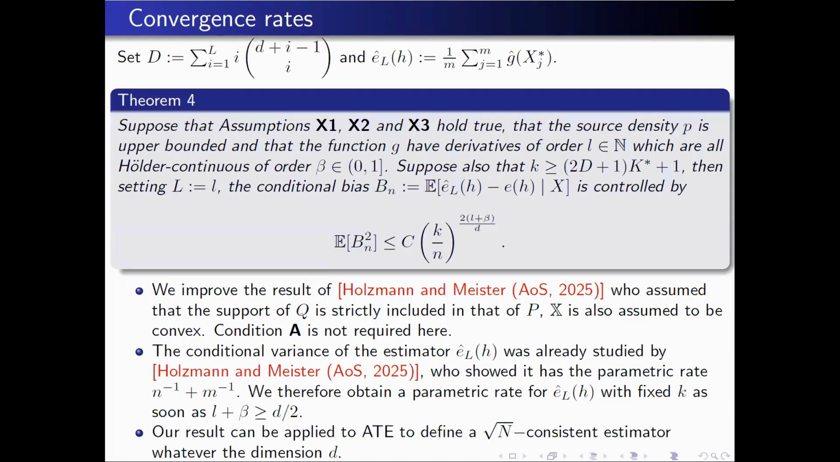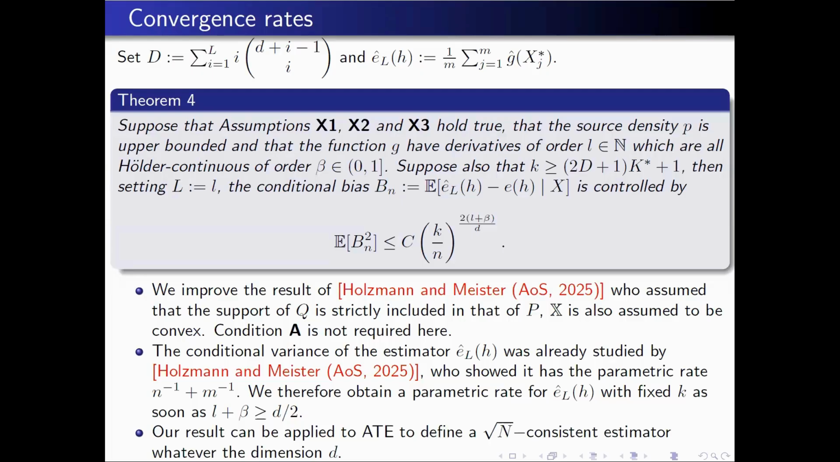So what they did in their application for the treatment effect is restrict the expectation to a Borelian which is inside the support. In practice, it doesn't make a lot of difference, but in theory, it's not completely satisfying. So we were able to remove this assumption by only using x2.